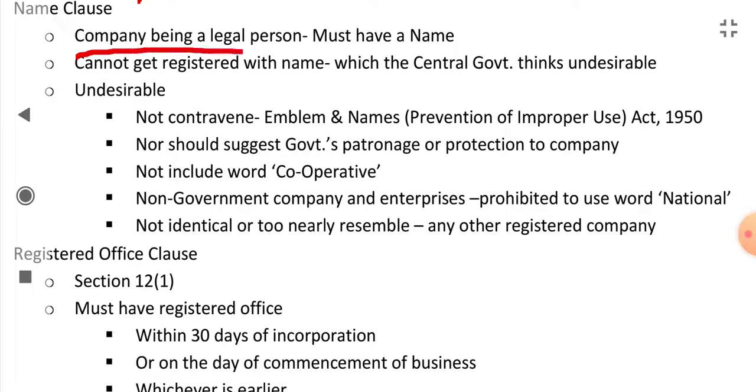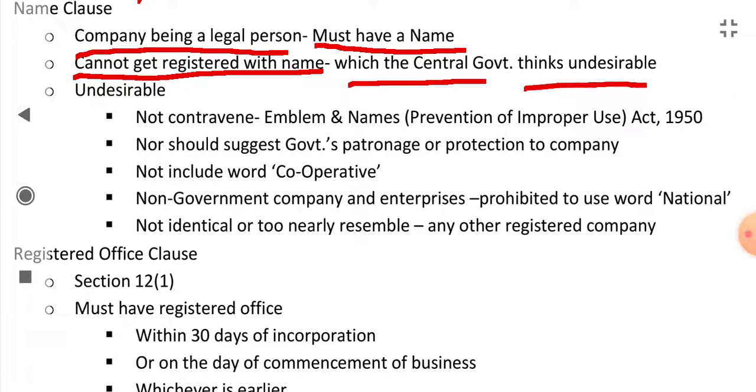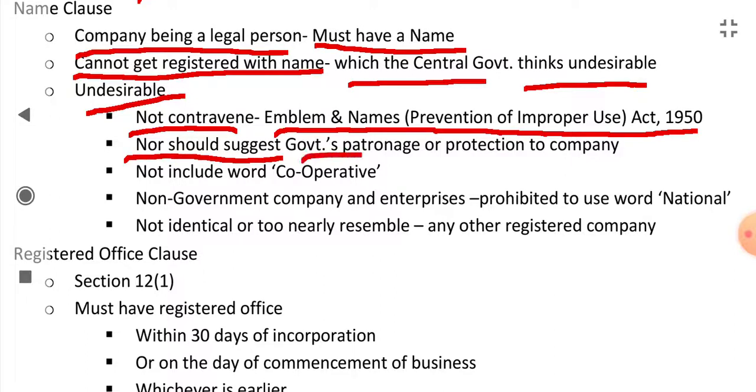Company being a legal person, it must have a name. It cannot get registered with a name which the central government thinks undesirable. The name should not contravene the Emblems and Names (Prevention of Improper Use) Act 1950, nor suggest government patronage or protection.